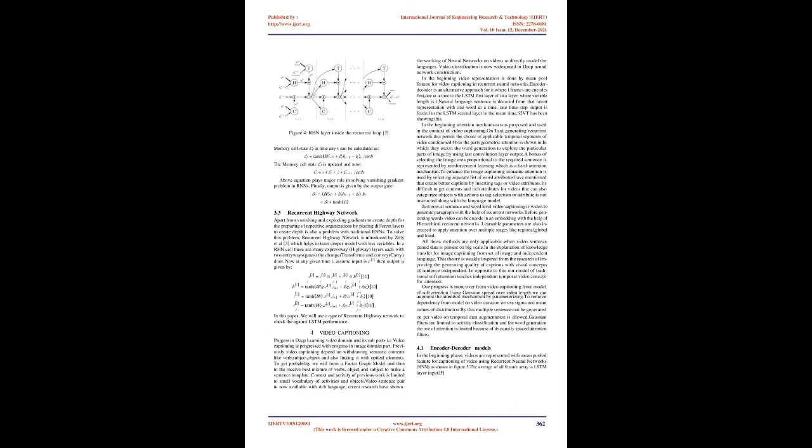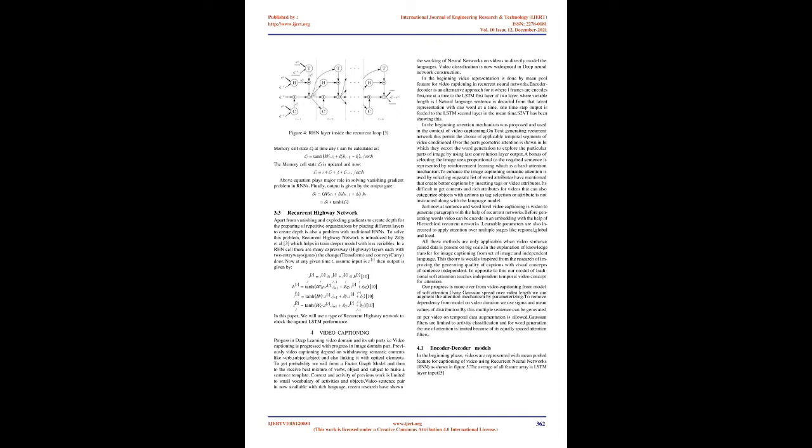In this project we will use LSTM and RHN, types of RNN. The above equation plays a major role in solving the vanishing gradient problem in RNNs. Finally, the output is given by the output gate. Apart from vanishing and exploding gradients, creating depth for the training of recurrent networks by placing different layers to create depth is also a problem with traditional RNNs.